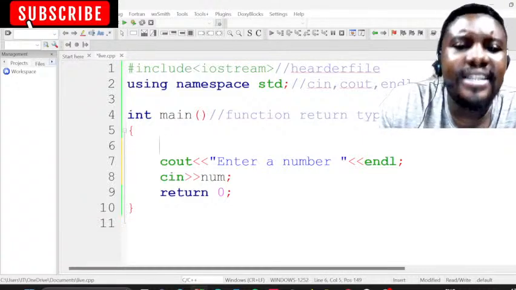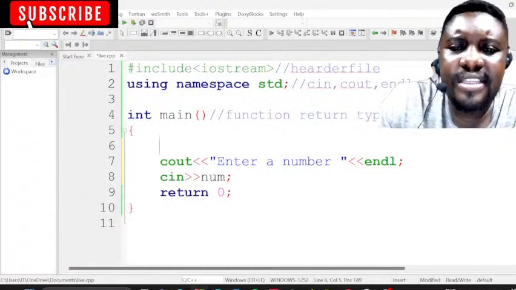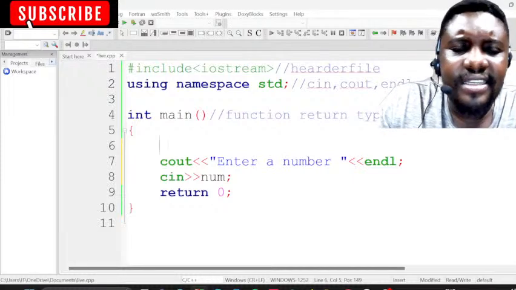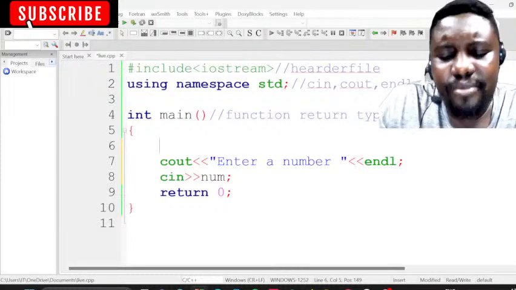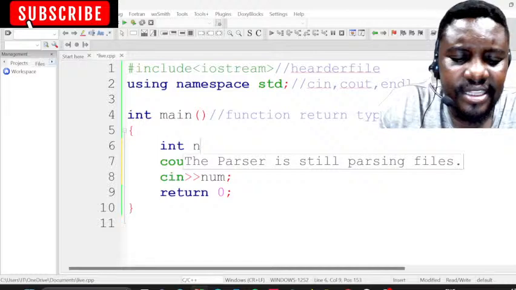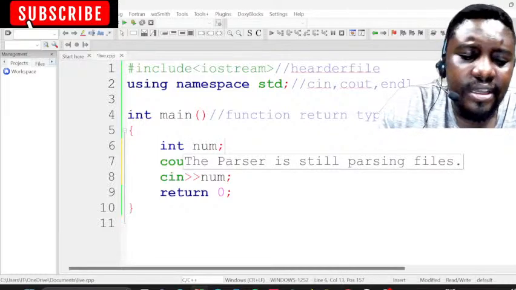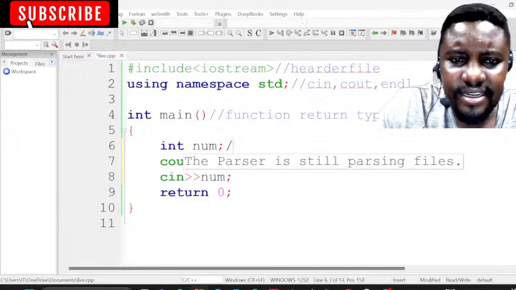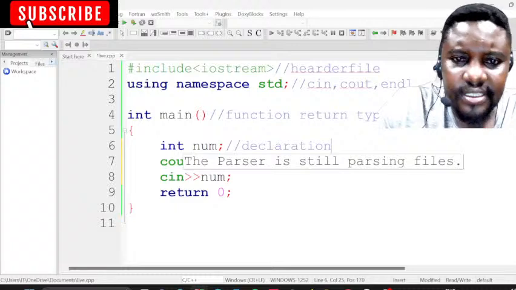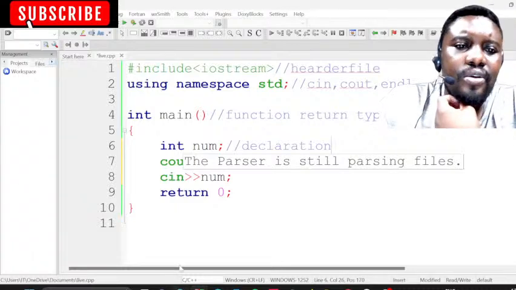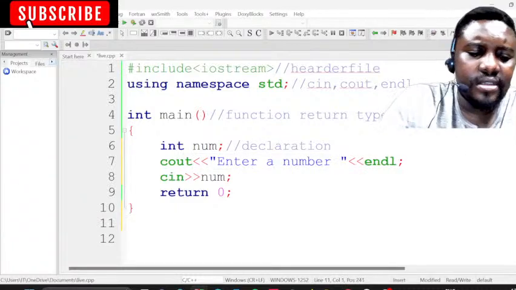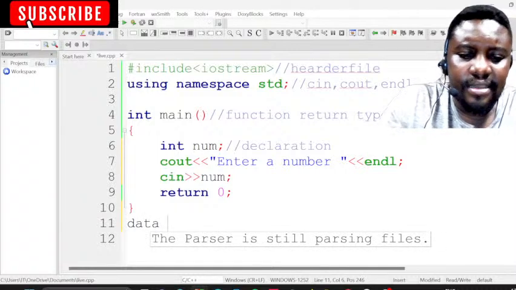There is something called declaration. Is this a number? Is it going to be an integer or a floating number? I'm going to explain that, but for now let's say int number, then we put a semicolon. This is our declaration. So we have something called a data type.